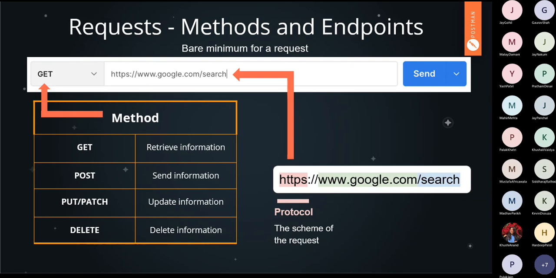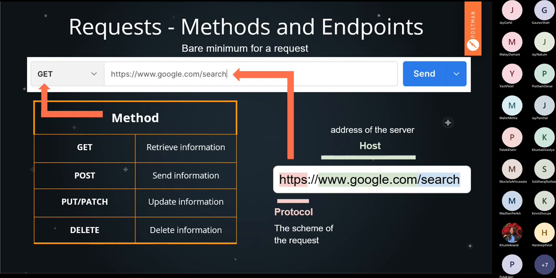In place of this you can also use HTTP. Then comes www.google.com. This is mainly the host name, or you can say the domain name of a server, the name given to that server in simple layman language.